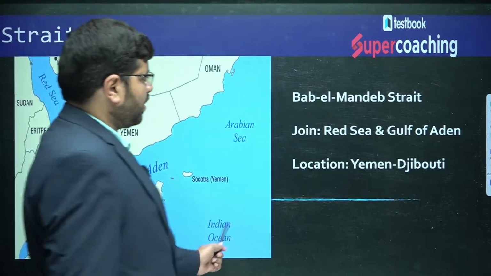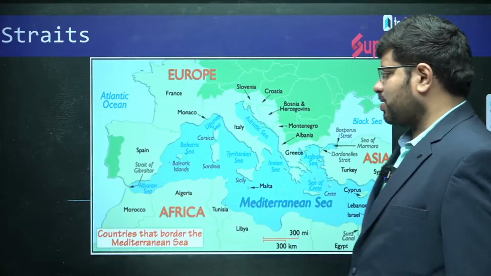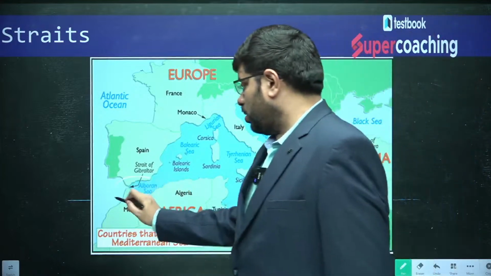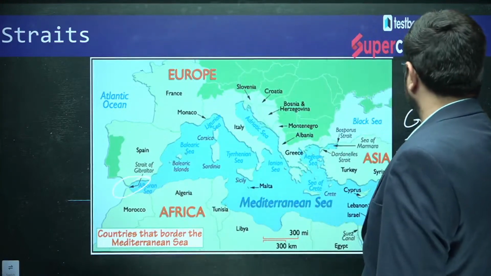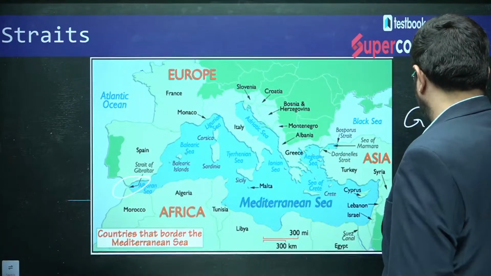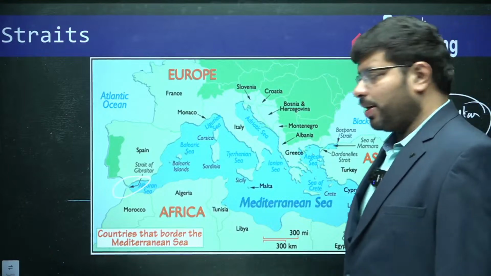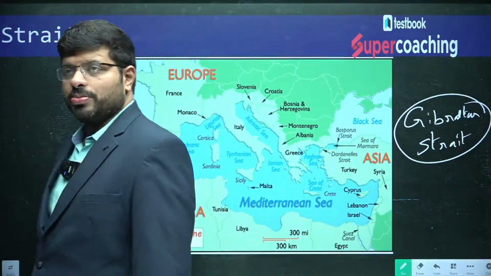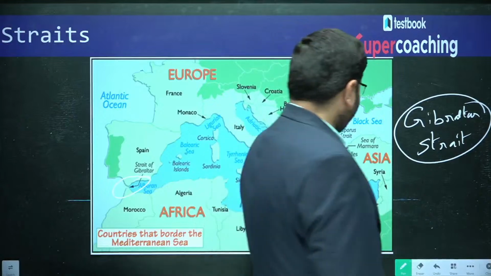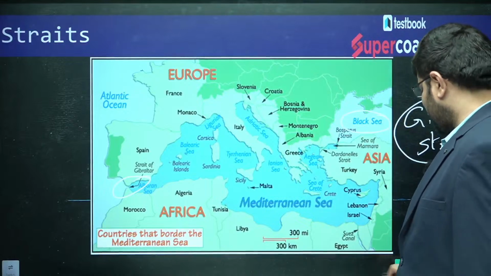Right. Let's go to the next one. Now you see, Gibraltar Strait. This is the Gibraltar Strait. This Gibraltar Strait happens to be here connecting the Mediterranean Sea with the Atlantic Ocean. That is very important. Now you see the next important straits you see here, which is this ocean, Black Sea.